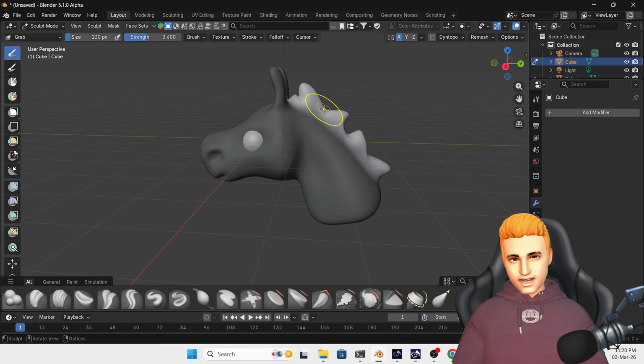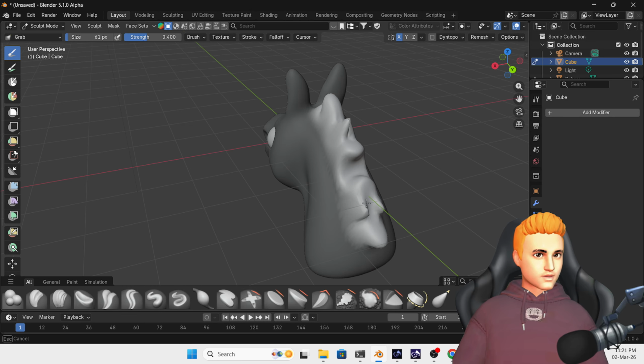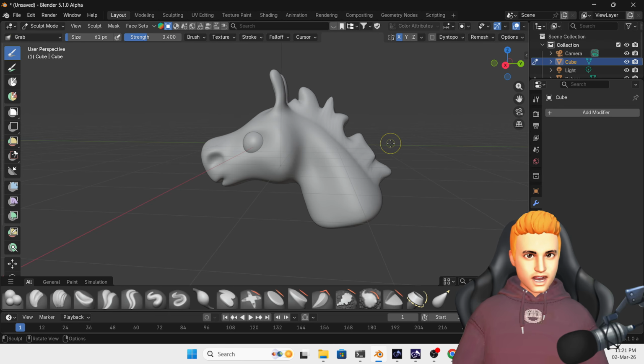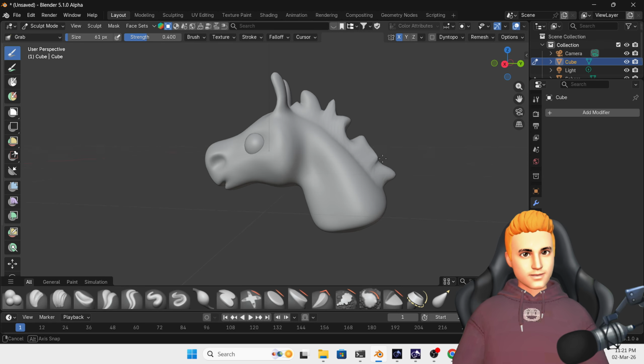I'm going to press F for clearing the mask. I'm going to now clear the mask by using Alt and M. Alt M to clear mask. So we have something like this.